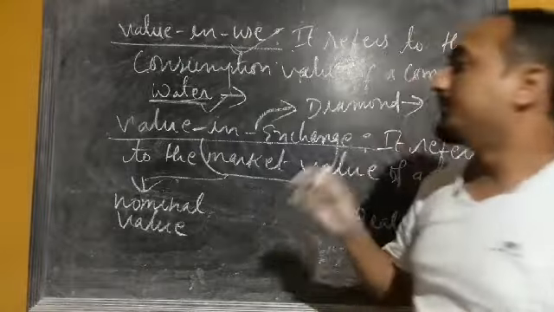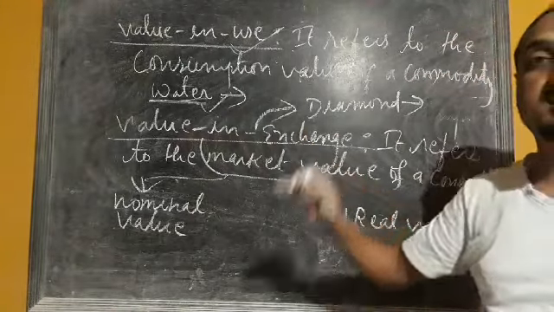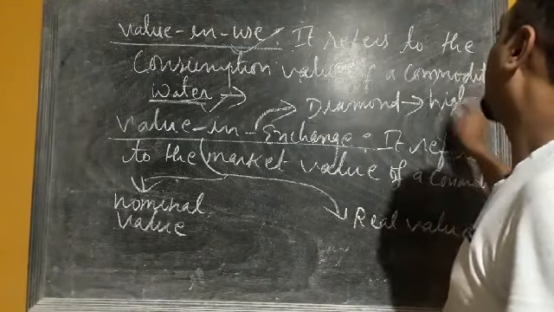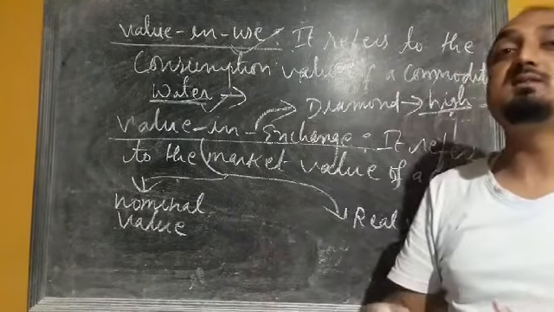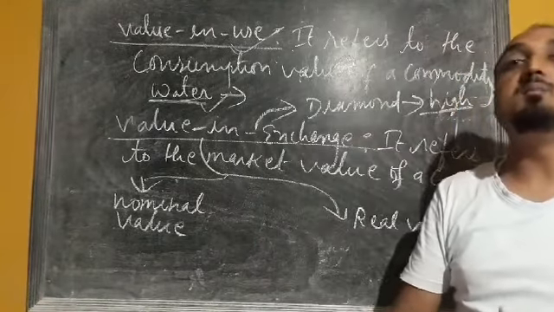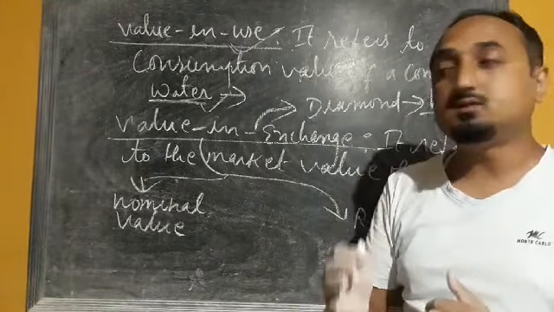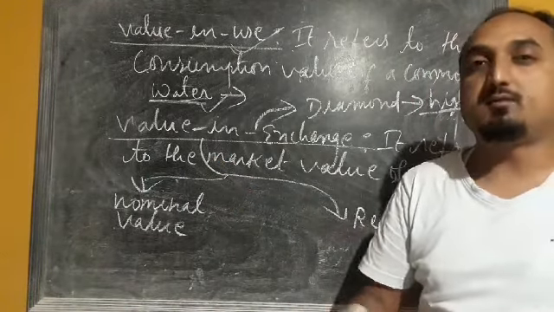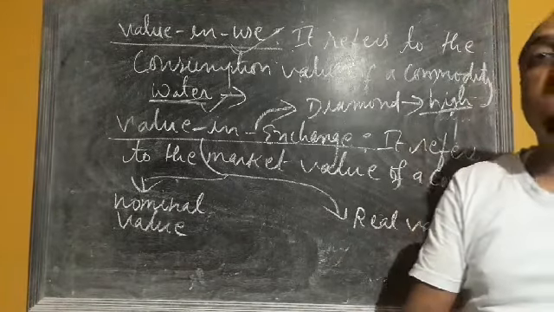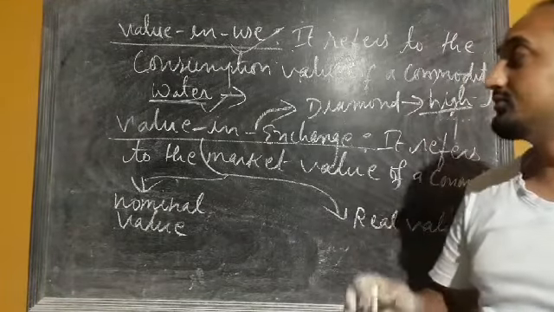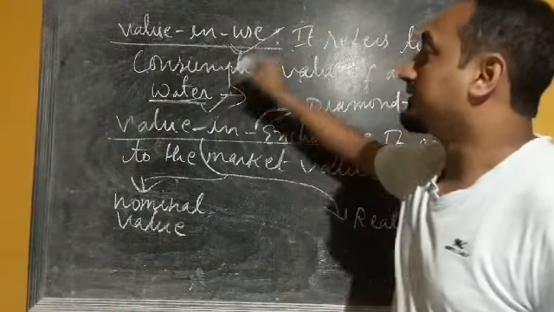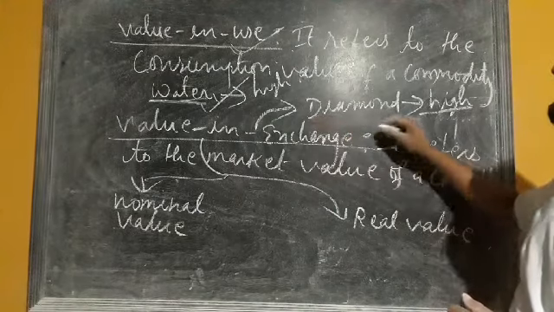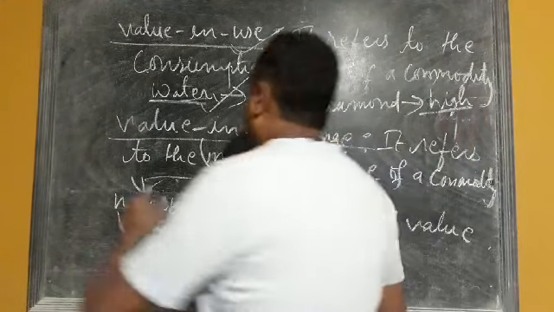Diamond is the best example of value in exchange, because the market value of a diamond is very high. The price or value of a diamond is very high, though a diamond may not be as useful as water, because without diamond we can survive, but without water our life will become very difficult. So the value in use for water is very high, whereas the value in exchange for diamond is very high.